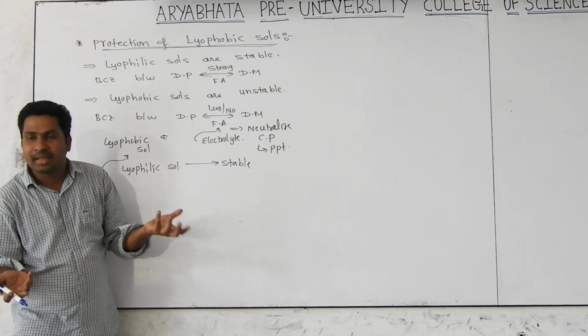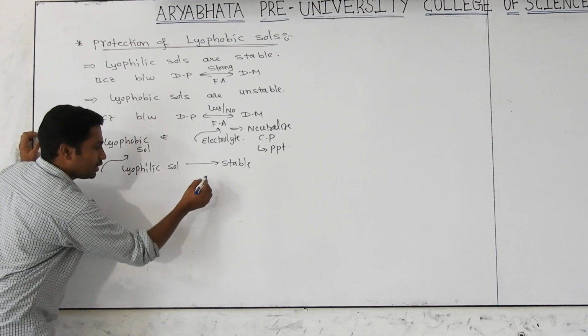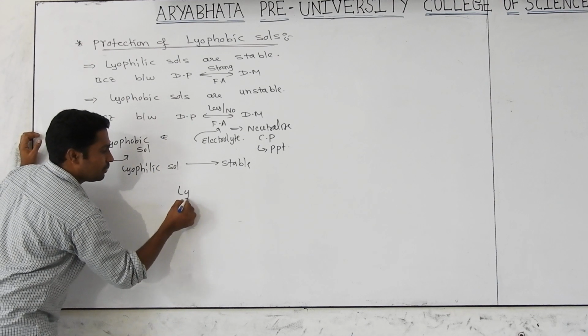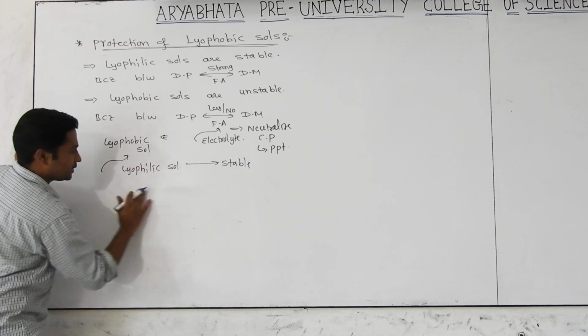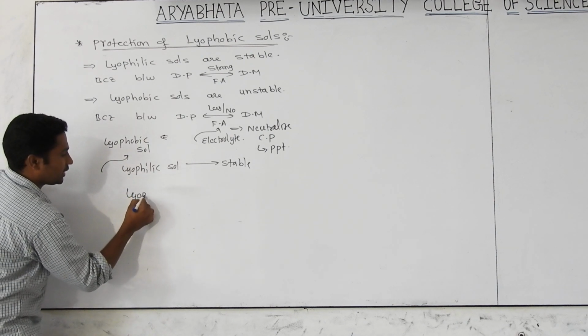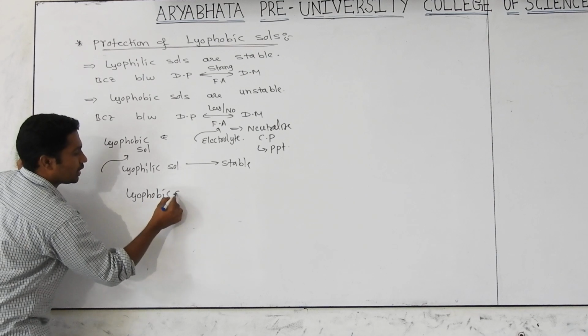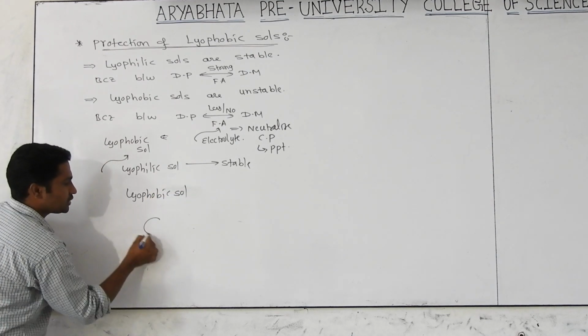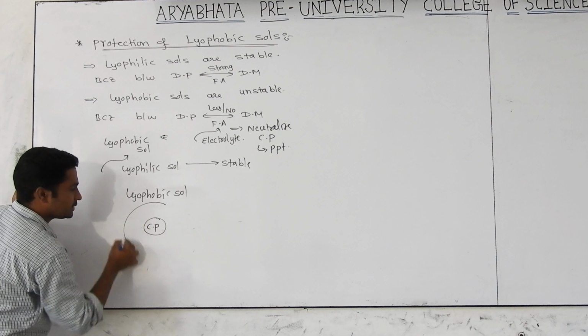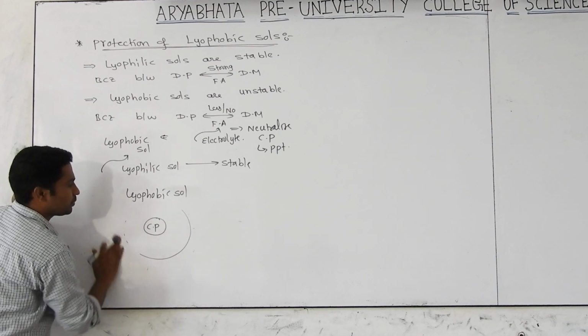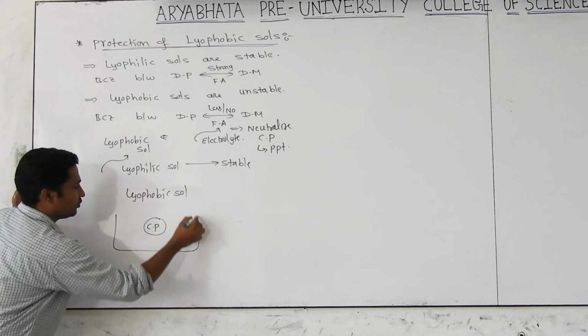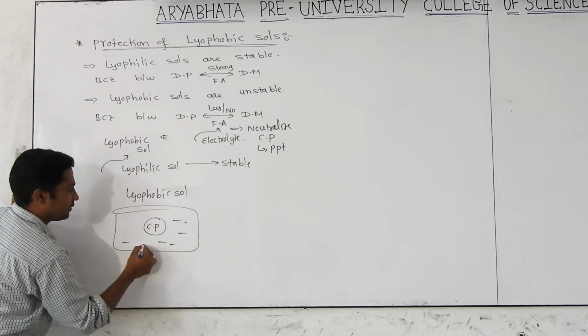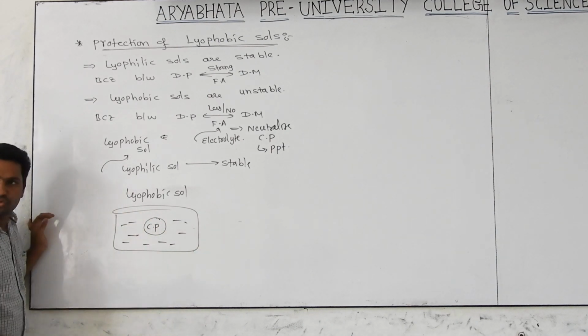Why? Just see, I will write here, see carefully. Basically, I am taking a lyophobic sol. What will be there? A colloidal particle, and we have the dispersion medium. Between them there is no force of attraction.